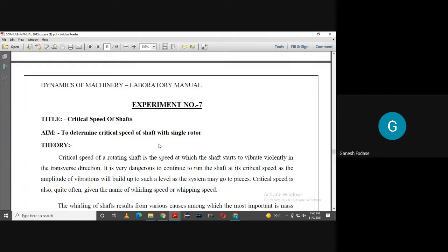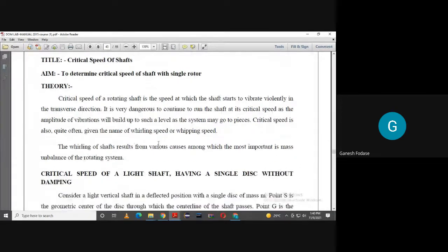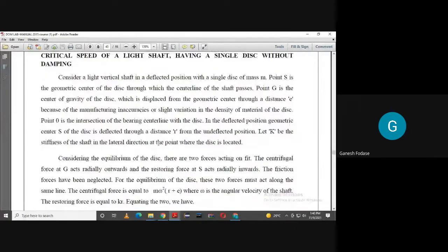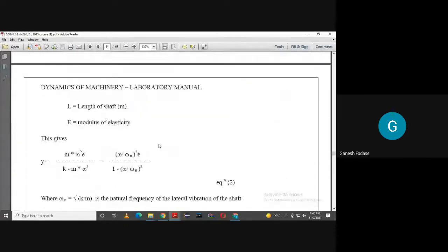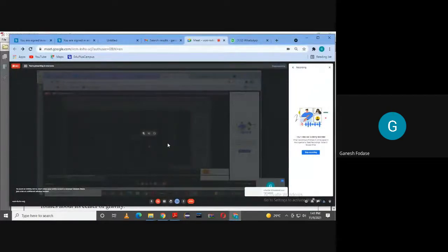Before starting the practical, our aim is to determine critical speed of shaft with a single rotor. So what is your understanding when I say critical speed? Which speed is called critical speed? Anyone, please? I discussed with Madhya sir, and he told me that okay, this part is covered already in theory.